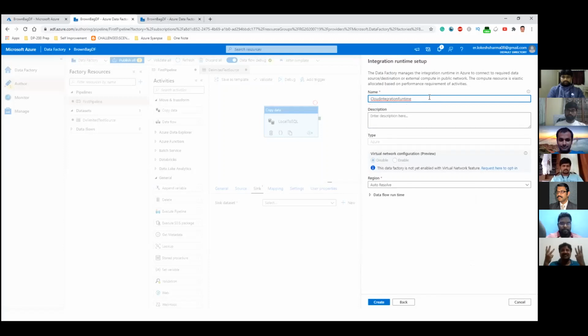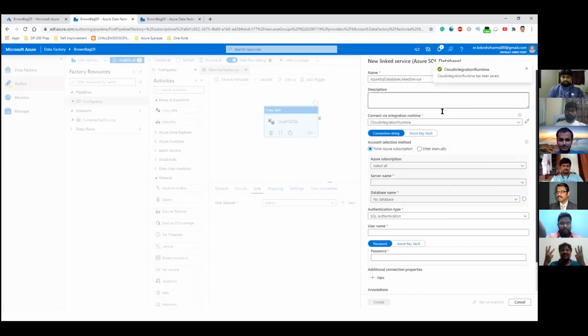We want to use Microsoft's hardware to do the computation at the database side of the things. And so region is auto resolve. This is a default value. Let it be set to this. And then you can see the type here is Azure. Then comes the part where we want to create it. So let's try to create, and let's see how it looks. So it has created the integration runtime for us. And all these options are visible under the Manage tab, which we will see after we have created the pipeline.